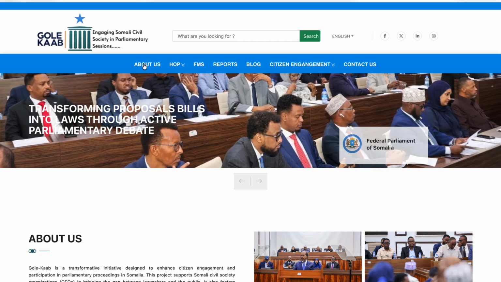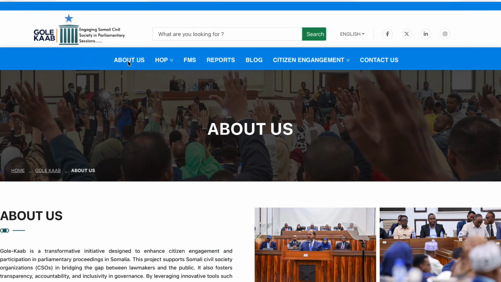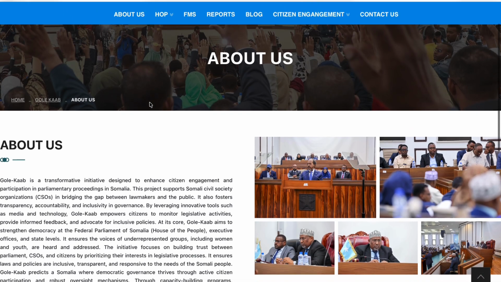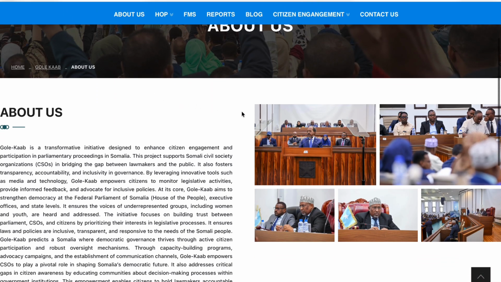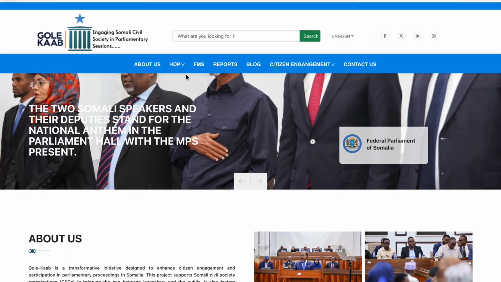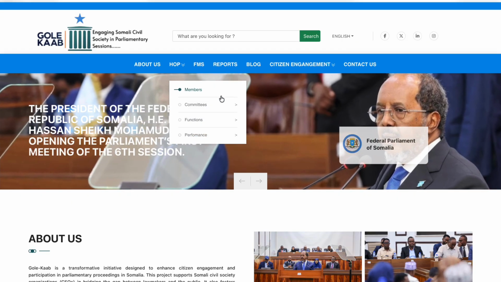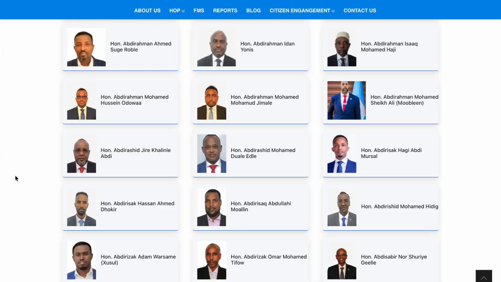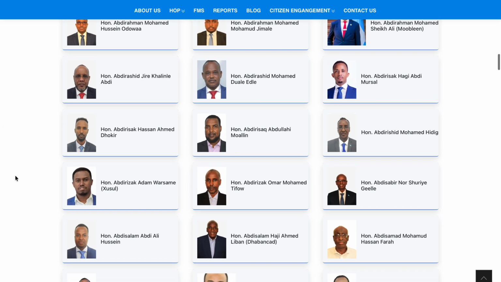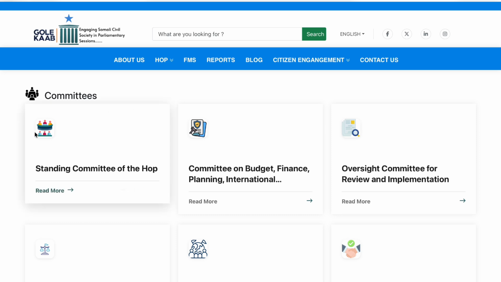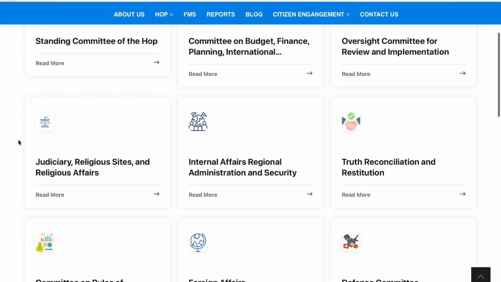of our parliamentary work. Starting at the top, we have the About Us section, which provides the vision and mission of this transparency initiative. Next is the House of the People, shown here as HOP. Under this critical menu, you will find the Members portal and the Committees section. Within Committees, we provide access to committee meetings and the Call for Comments portal.